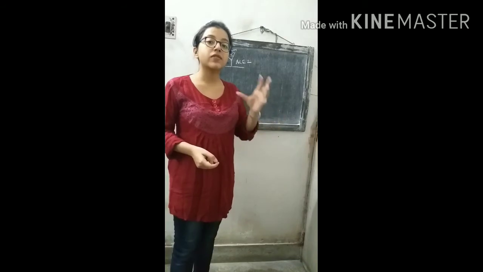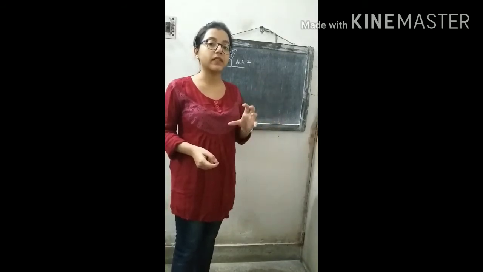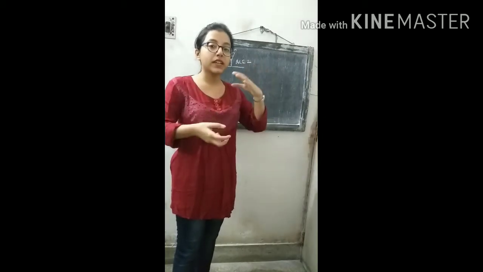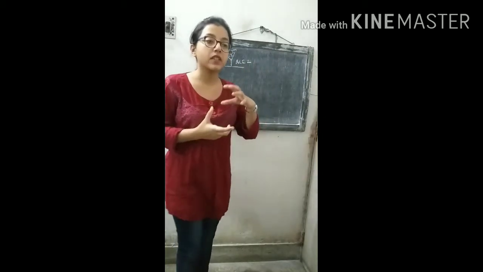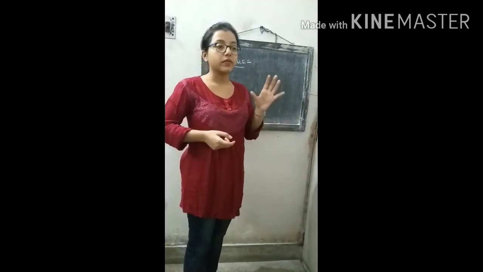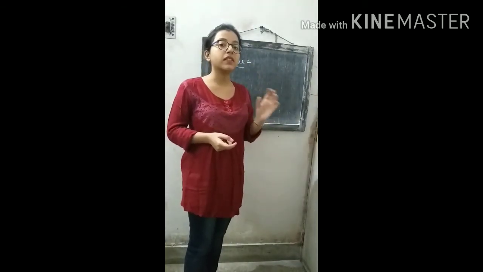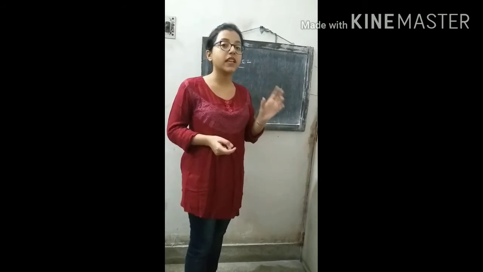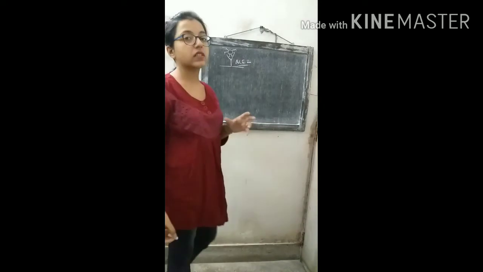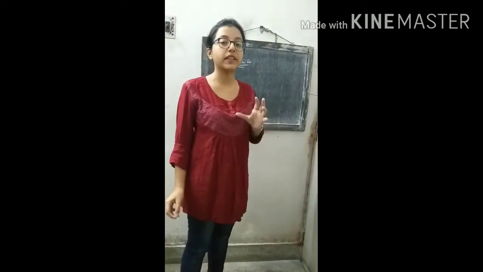So the host cell has a specific receptor for the virus. We know that cells are enclosed by cell membranes, so in the cell membranes there are receptors. In the case of humans, the receptor is the ACE2 receptor, this one. The full form is angiotensin converting enzyme 2.